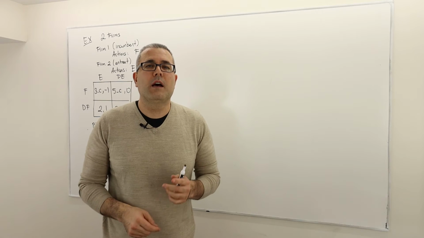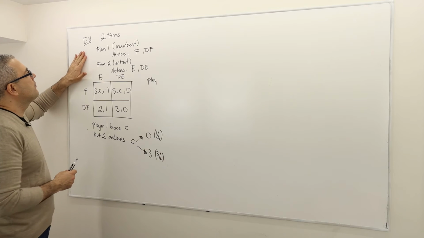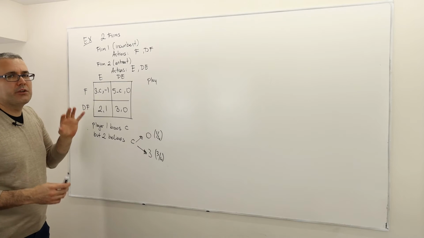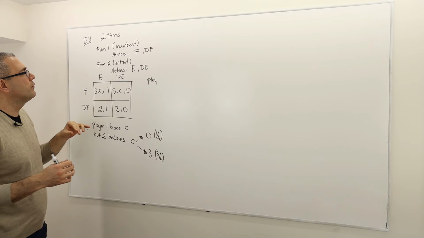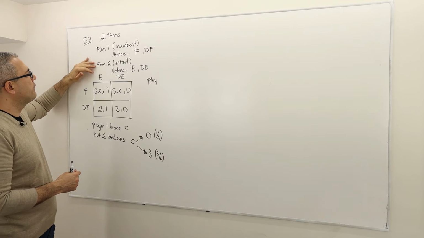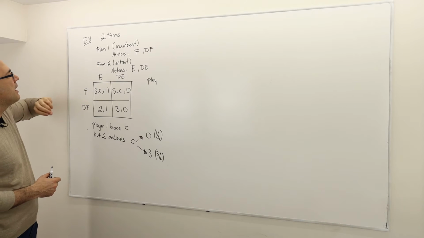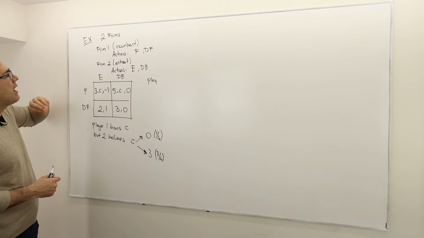Okay guys, so now I have an example. In this example, this is an entry deterrence game. It's a simultaneous move game. There are two players, two firms, firm 1 and firm 2. Firm 1 is the row player, firm 2 is the column player. Firm 1 is the incumbent.